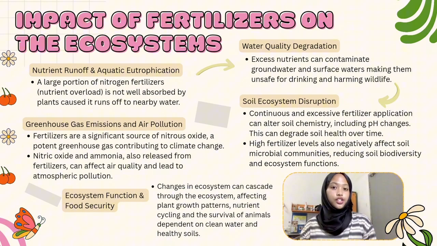Lastly, these environmental changes can affect the ecosystem function and food security. The reason why this happens is due to disruption in the ecosystem that can influence plant growth patterns, nutrient cycling, and the survival of animals that depend on clean water and healthy soils. In the long term, this may threaten sustainable food production.